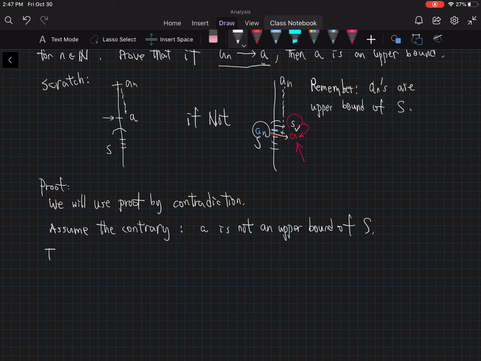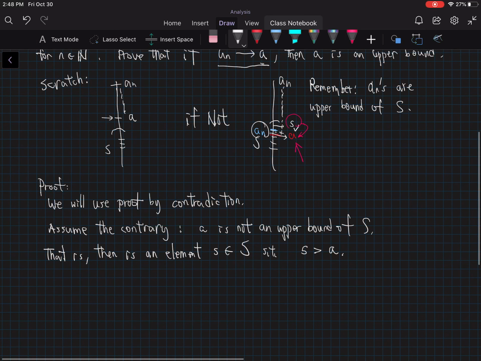So what does that imply? That is, there is an element, I'm going to call it s, which is from the set S, such that s is strictly greater than A. Remember, we want to use a convergence. At some point, a lot of a sub n are strictly close to what? Close to A. And those a sub n are upper bounds. We're going to say, hey, if a sub n is an upper bound, what are they doing there that is less than or equal to s, or less than s?